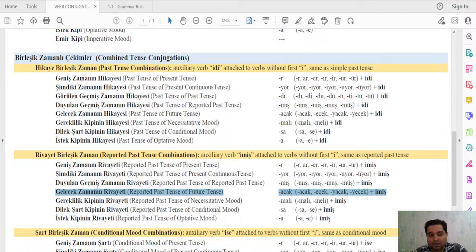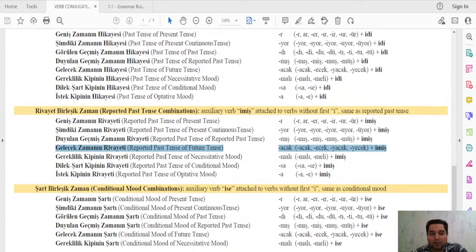So this is where we stand in terms of the big picture. We are covering the reported past tense of the future tense, where we are adding the imiş structure, which is the reported past tense structure as an auxiliary verb, to the acak format. You can consider this a past future tense. Because in Turkish we have two types of past tense, the reported and the regular simple past, in this format we are covering the past tense of the future, but in the reported format.